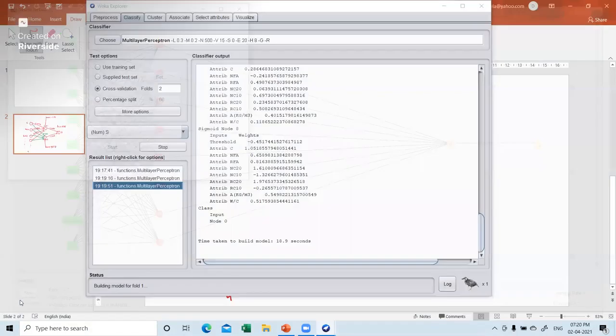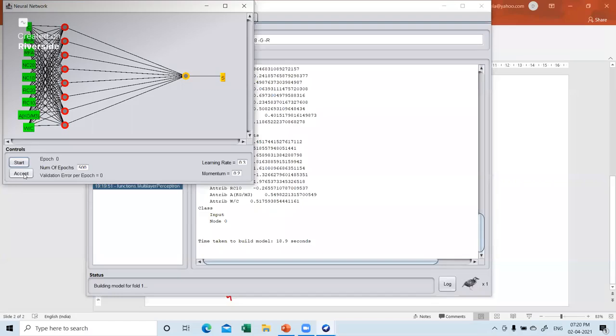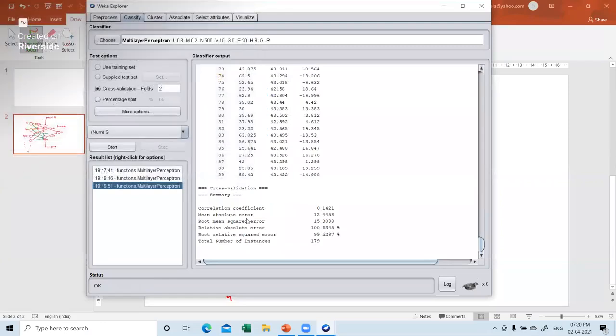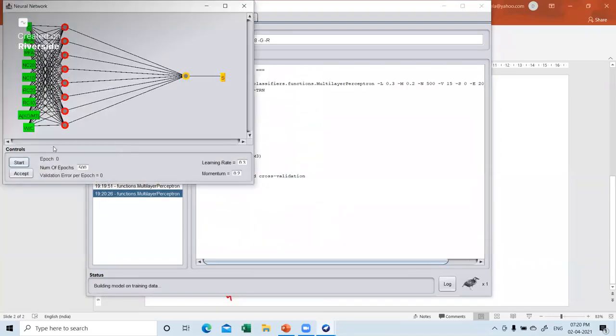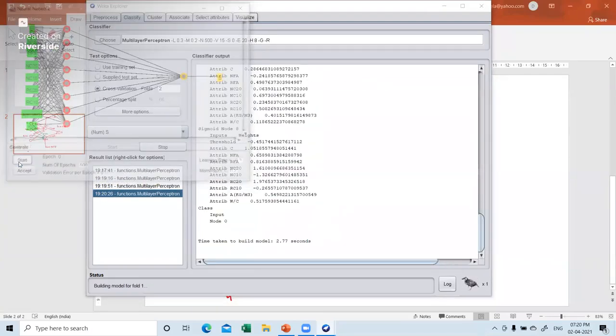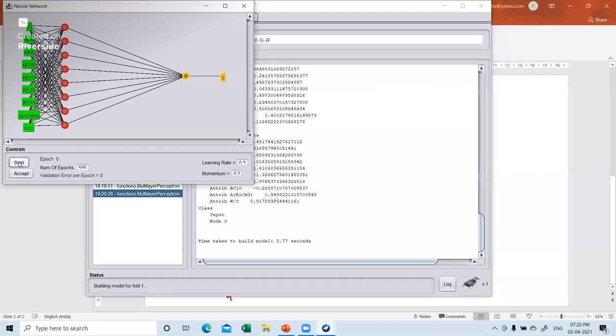If you say start, it will start. I'll have to accept it. So first time I accepted it. Next, I'll say start. It will give me the answer. There's something wrong here because I accepted it. One second, sorry. I'll start it. So this will be start first time. If I accept this, it will directly get accepted without going ahead. So it will directly be only the training.